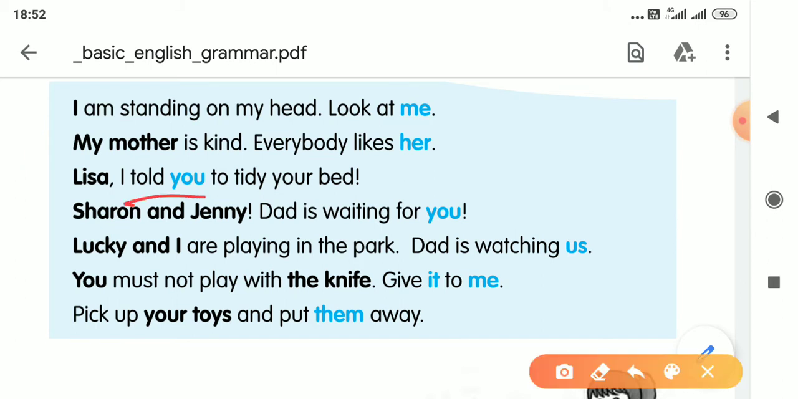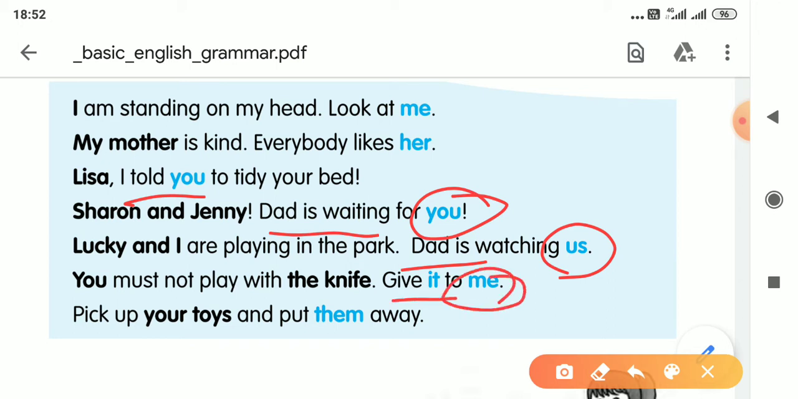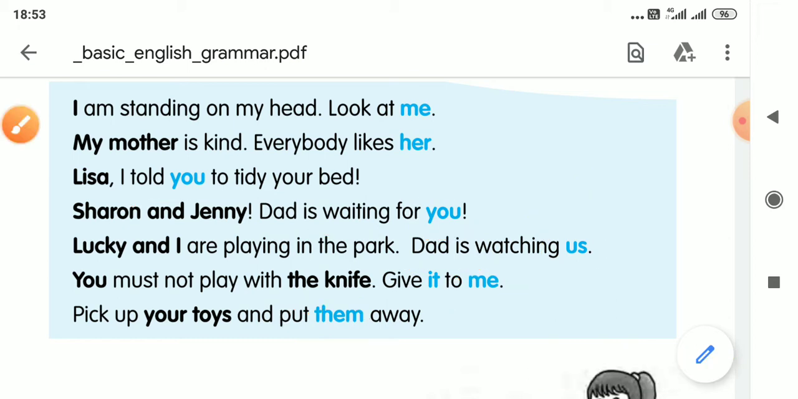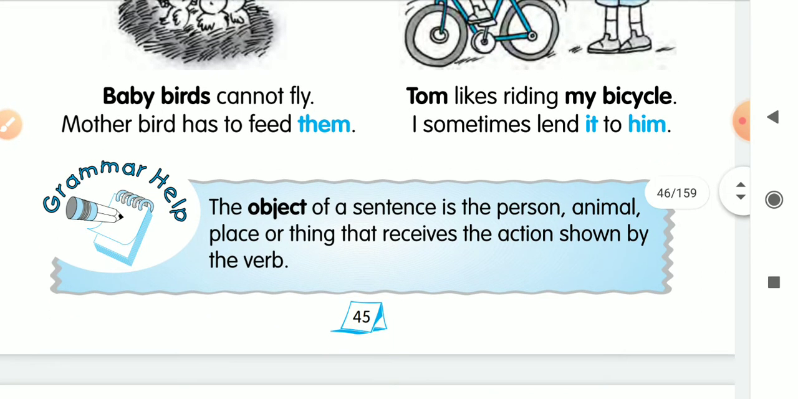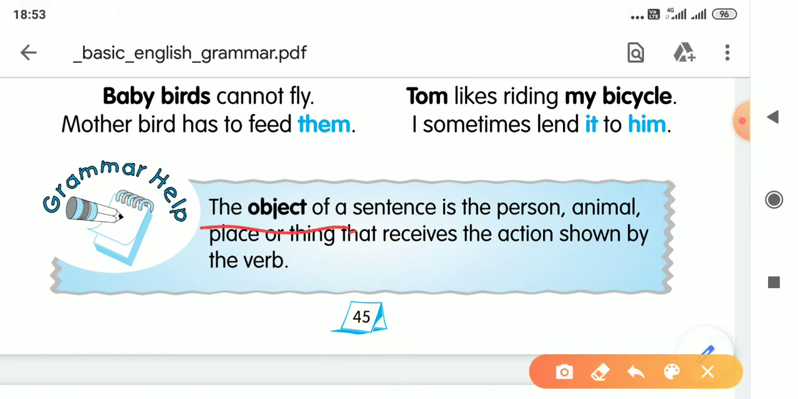I told you: dad is waiting for you, dad is watching us, give it to me, put them. So these are objective case and used as object in the sentence. Object of a sentence is the person, animal, place, or thing that receives the action shown by the verb.